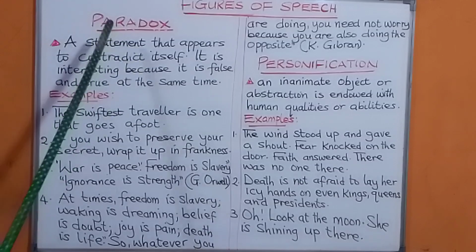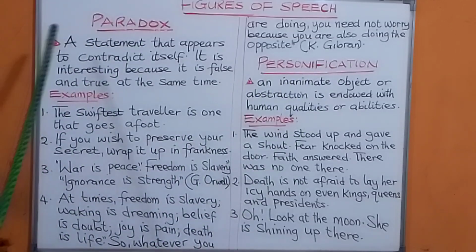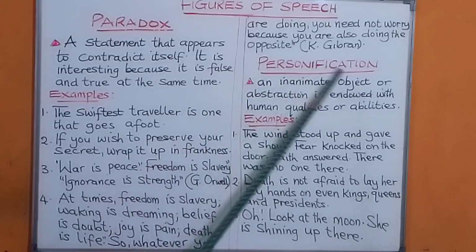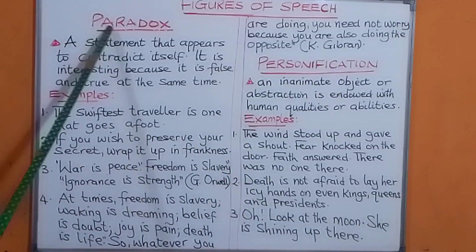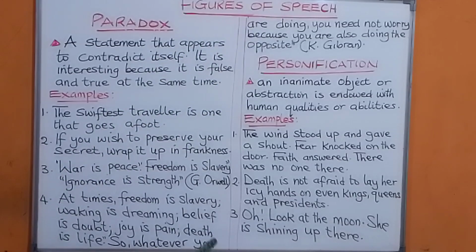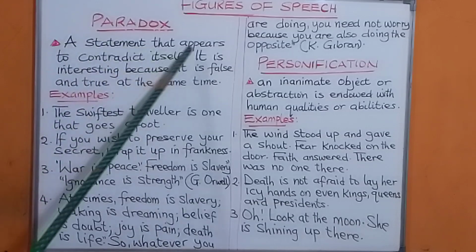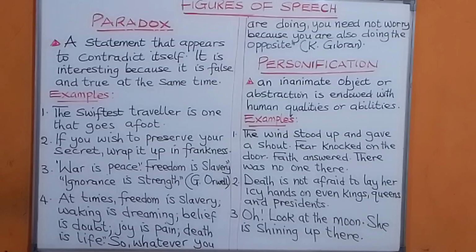This session we are going to look at paradox and personification. What is a paradox as one of the figures of speech? A paradox is a statement that appears to contradict itself. It is a statement, but that statement looks like it contradicts itself.